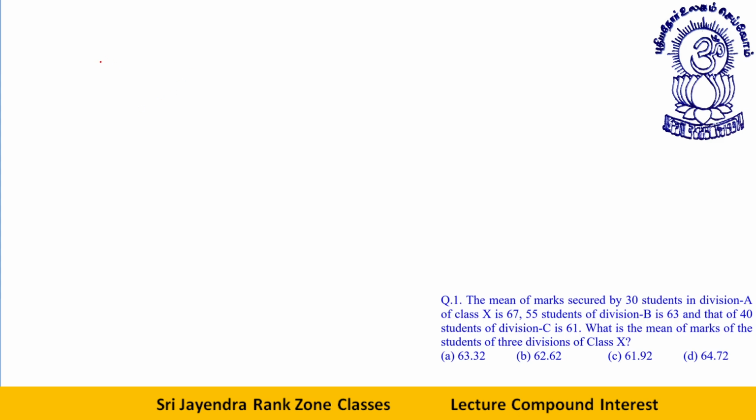The next question is: the mean of marks secured by 30 students in division A of class 10 is 67. Let's say division A, the number of students is 30, and the average is 67. So what is the total? The total secured by this is 30 into 67.